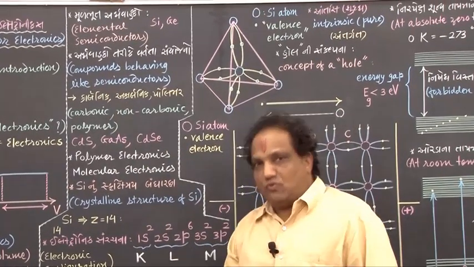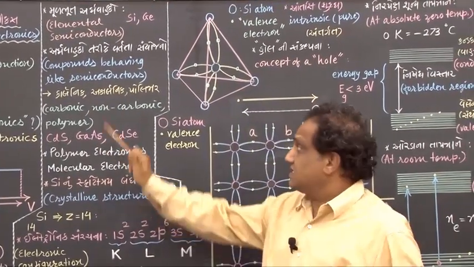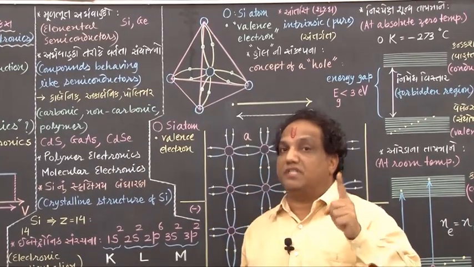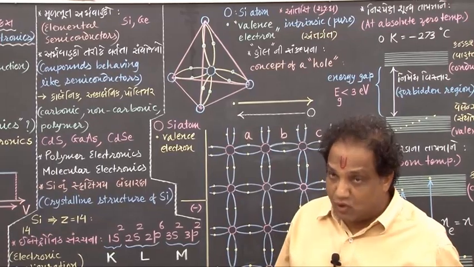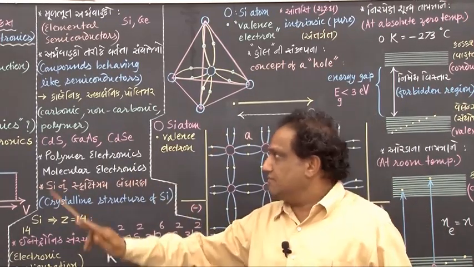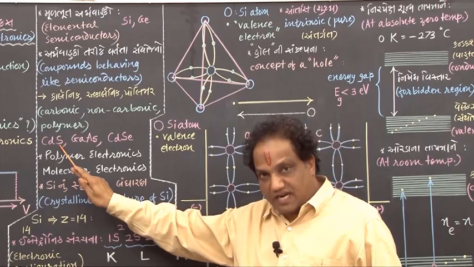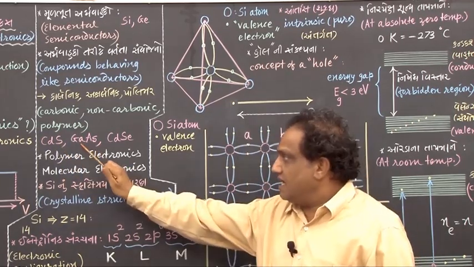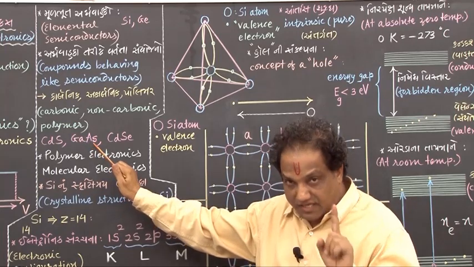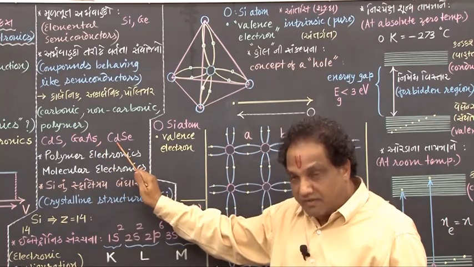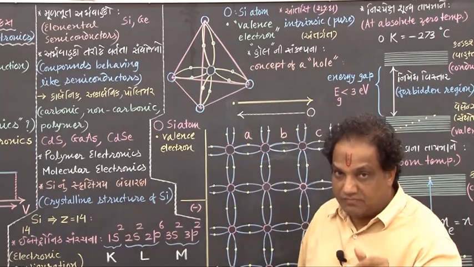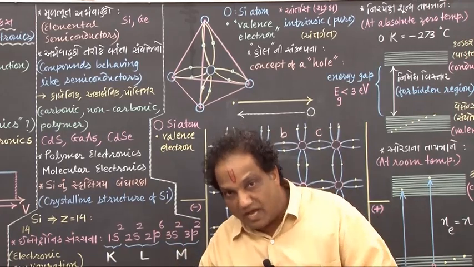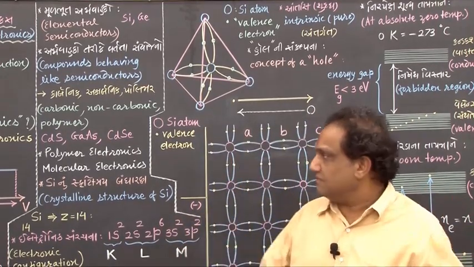There are certain compounds that behave like semiconductors. Which are those compounds? You will need to remember their examples because they are given in the textbook. Those examples are, look here, CdS, that is cadmium sulfide, this is gallium arsenide, and this one is cadmium selenide. These are the compounds which behave like semiconductors, fine.